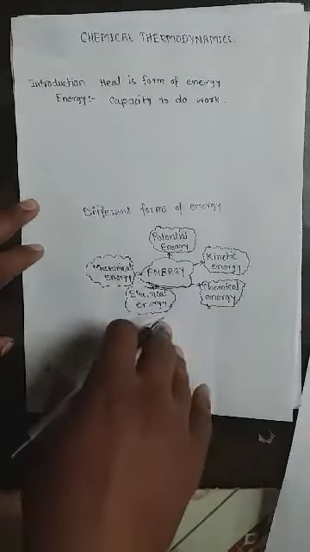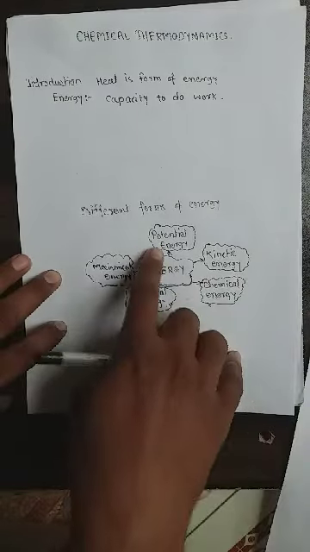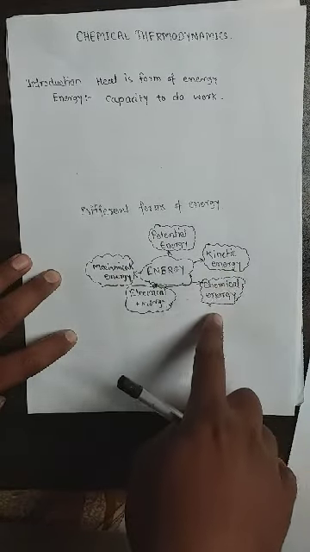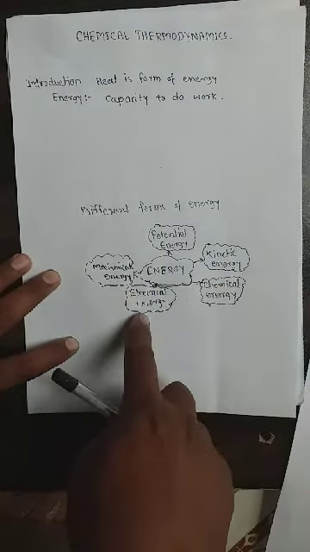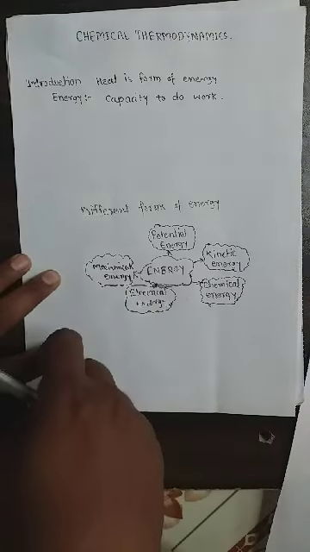Now the different forms of energy: potential energy, kinetic energy, chemical energy, electrical energy, and mechanical energy.